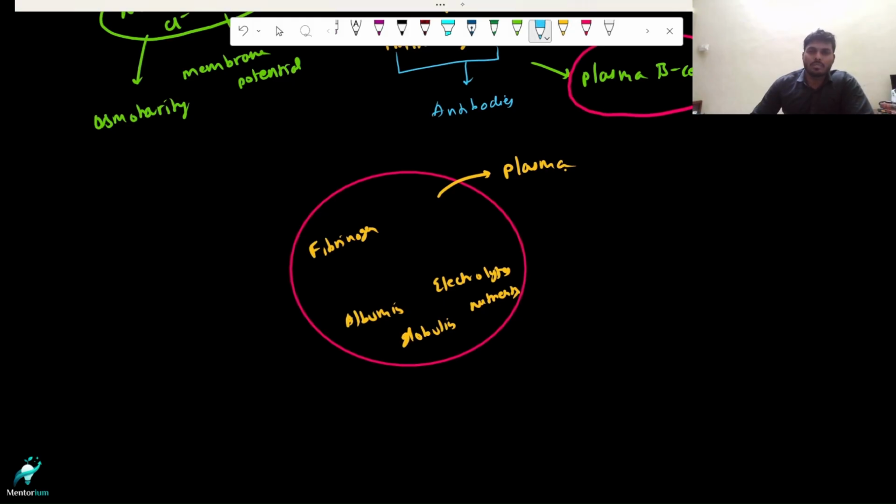What exactly is your serum? Understand this Venn diagram.